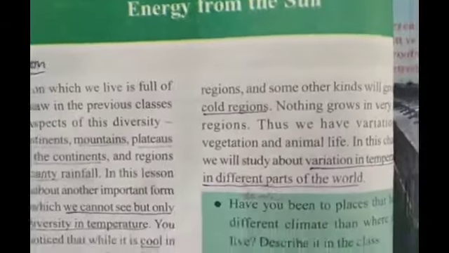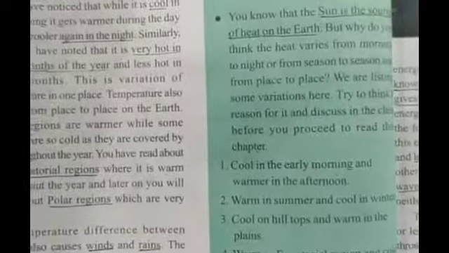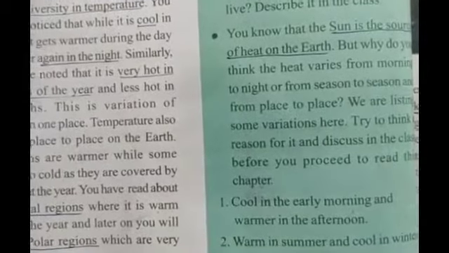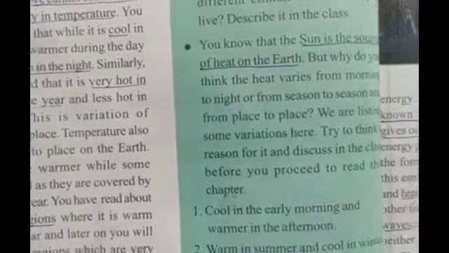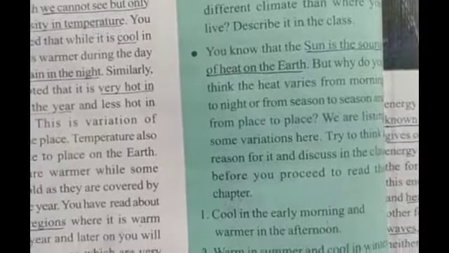The equatorial region is warm throughout the year, and later on you will read about the polar region, a very cold area. Temperature difference between places causes winds and rains. The amount of rain received at a place is to some extent determined by the temperature difference from place to place.